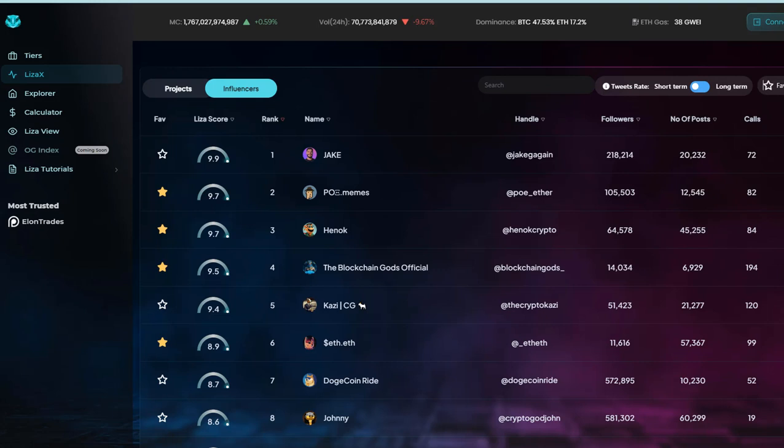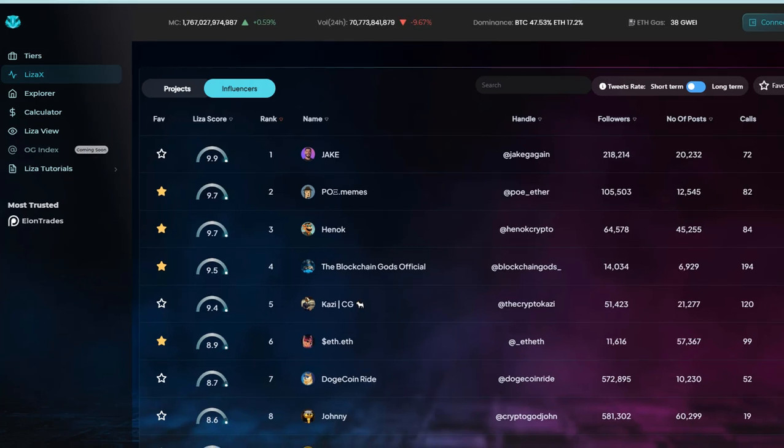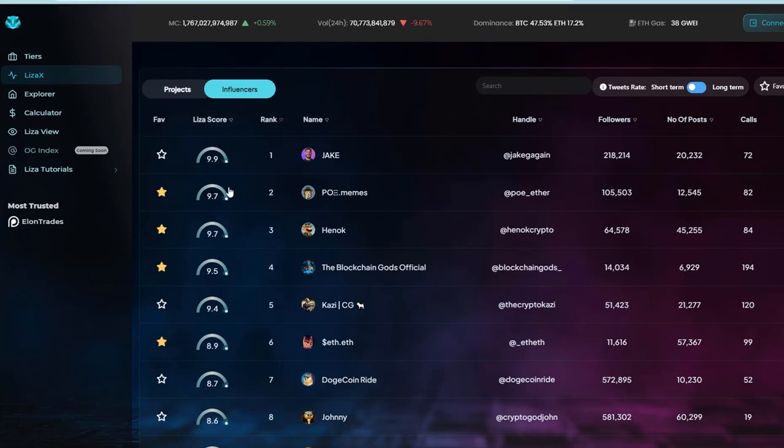Now, by marking influencers as favorites, users can build their team, their A-team, and cut through the hype, knowing whom to follow. Now, this dashboard is not only for end users, it's also a powerful tool for influencers who can showcase their statistics and the power of their impact, either for their community or to project owners who are looking for whom to cooperate with. Now, let's talk about the project dashboard.